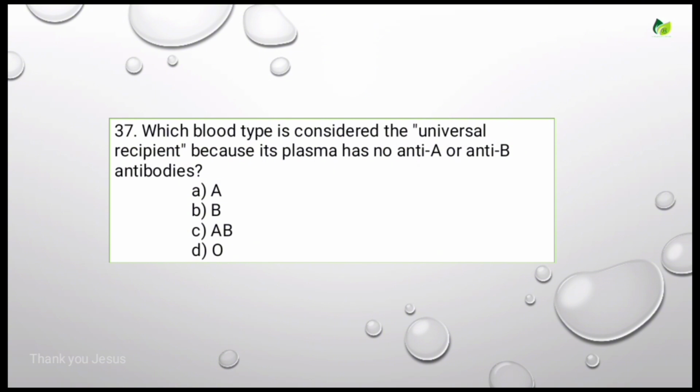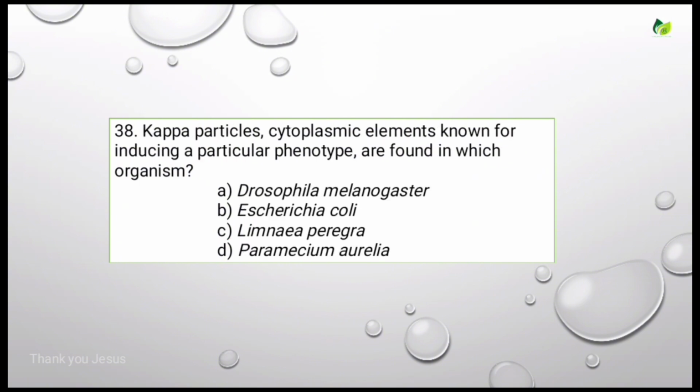Which blood type is considered the universal recipient because its plasma has no anti-A and anti-B antibodies? Options are A, B, AB, O. So for this, the correct answer is AB. Let's see the next question.